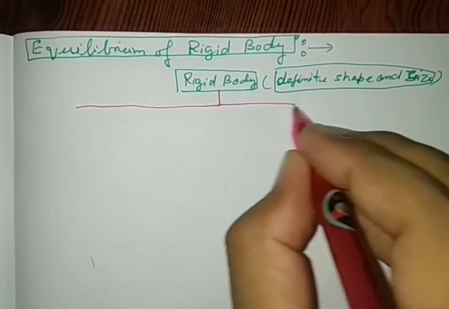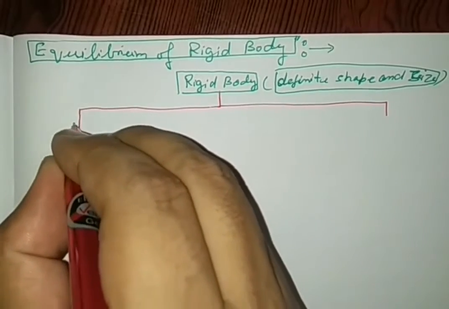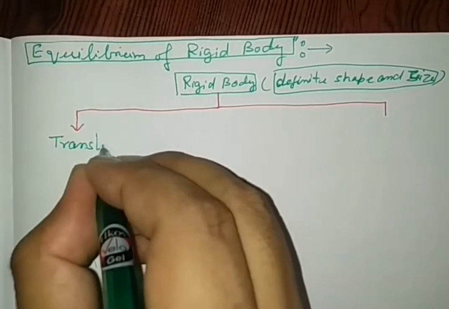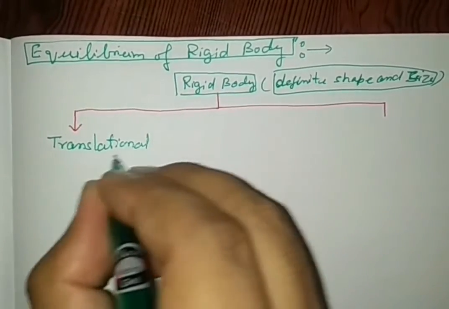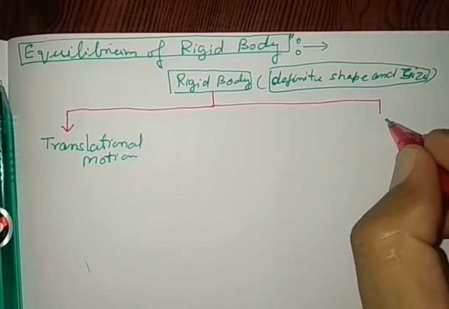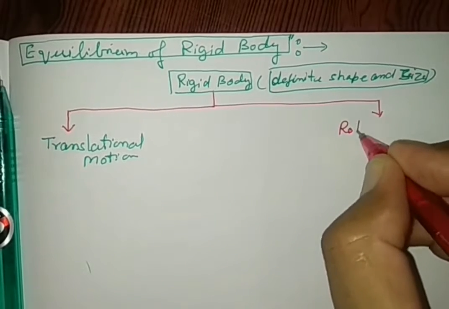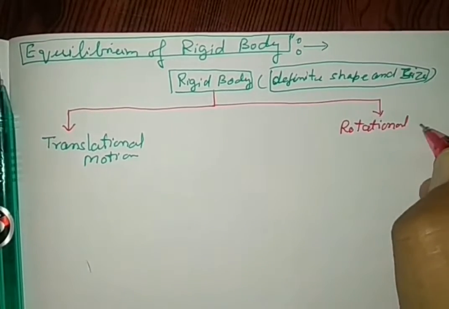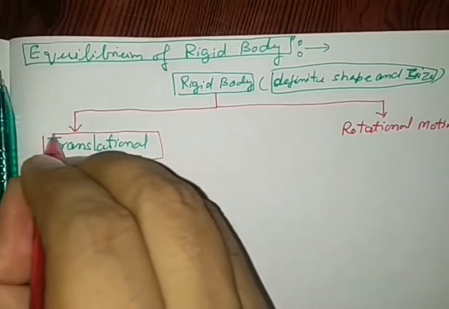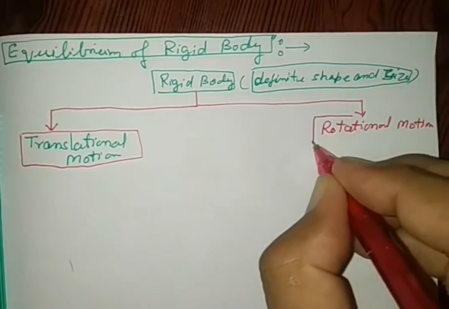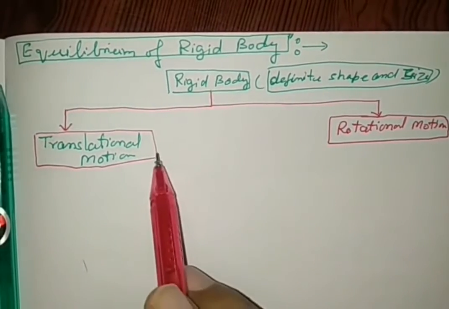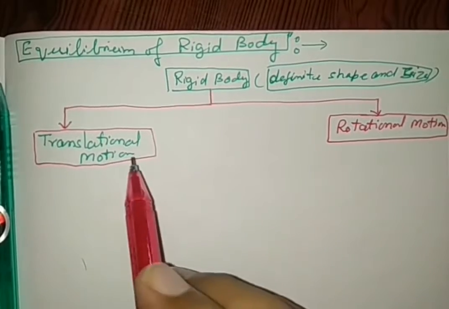When force is applied on a rigid body, it comes in two types of motion. The first motion is called translational motion and the second type is called rotational motion. Right? In translational motion we will see the equilibrium in one way, whereas in rotational motion we will see the equilibrium in another way. So we have two types of explanation for the equilibrium.